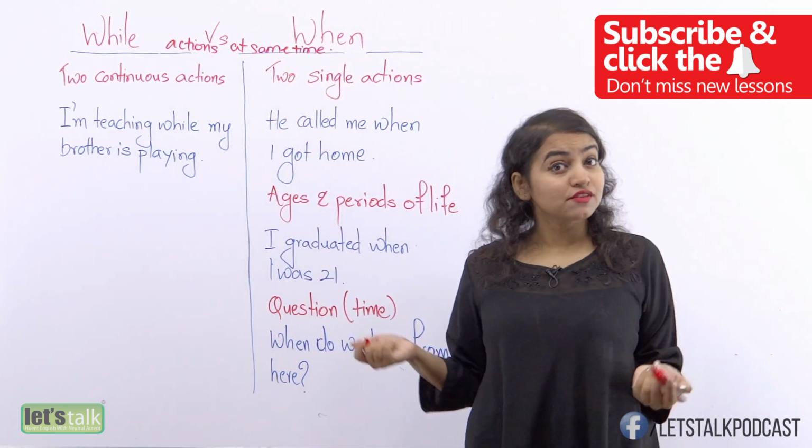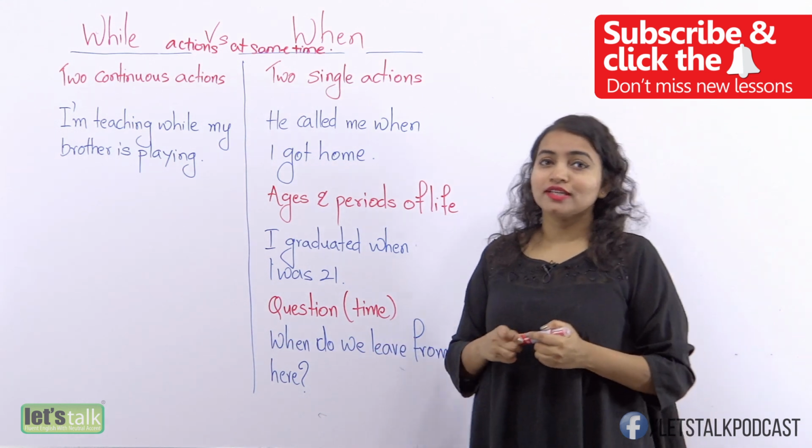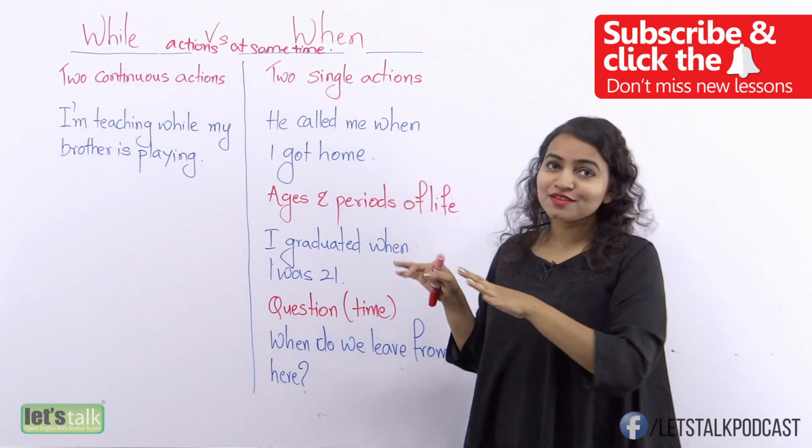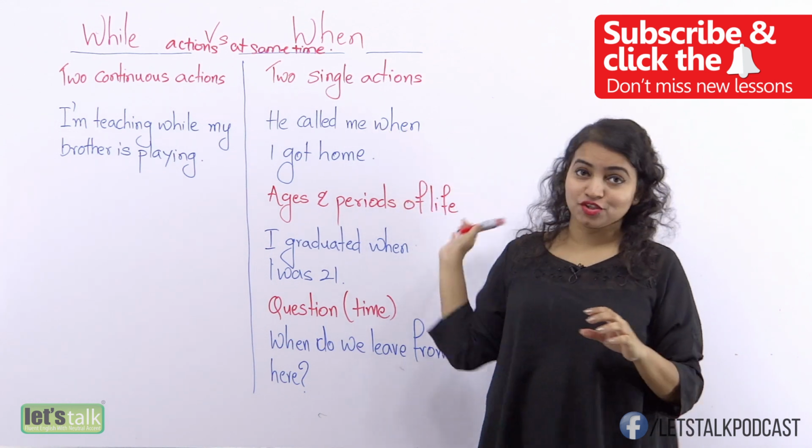So why are they different? Well, I have tried to make a table to show you the difference between the two.